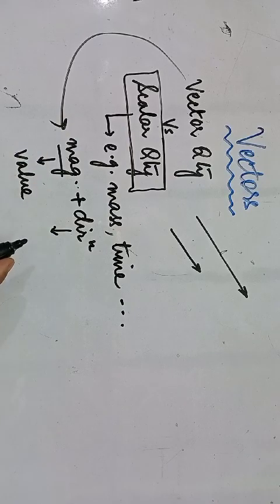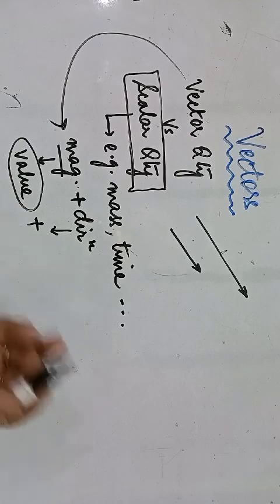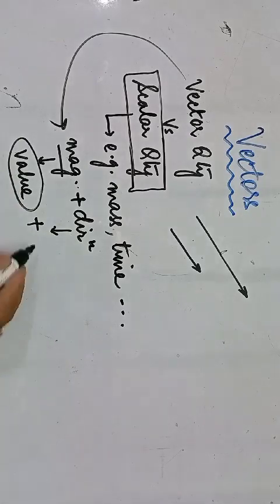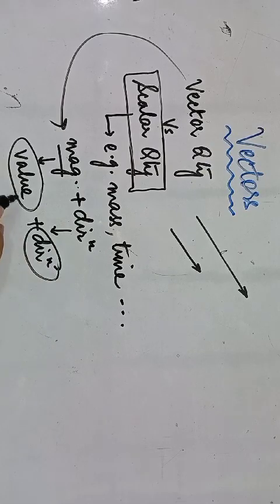For example, velocity will have both a value plus a particular direction in which the body is moving. So that is obviously the sense of direction. Both magnitude as well as direction are important in order to fully describe a vector physical quantity. So that is the idea of a vector quantity.